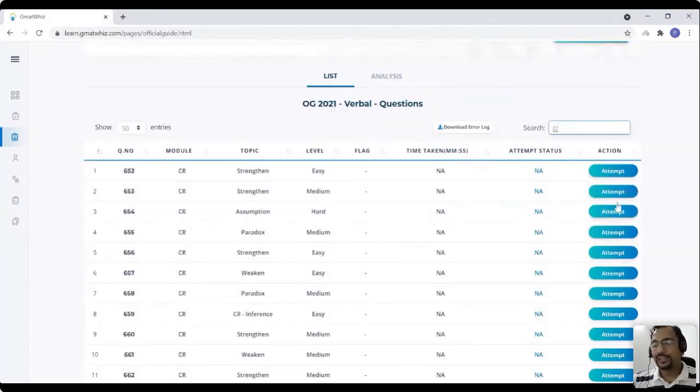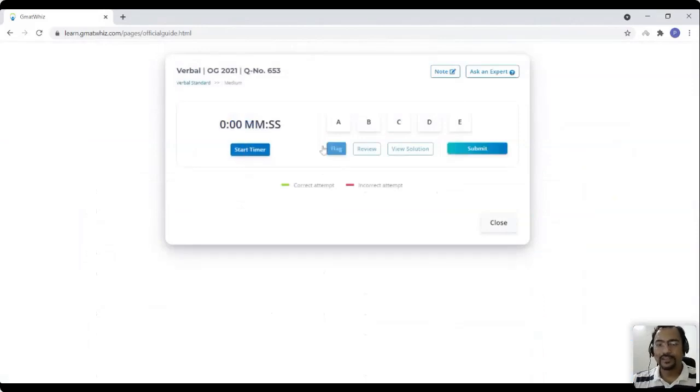So what I can do is click on attempt over here. The moment I click on attempt, it will open an interface. Obviously, as I said, we cannot give you official guide questions. So we only tell you to open the question, and once you have opened the question and started solving it, start this timer. You start the timer and tell the portal, whenever you're done with it, I have attempted question D. I feel that option D is the right answer.